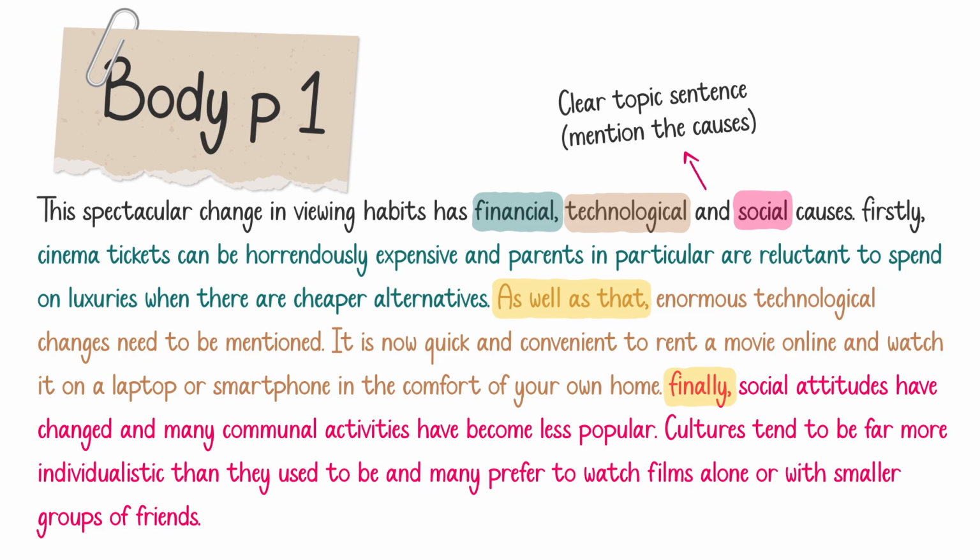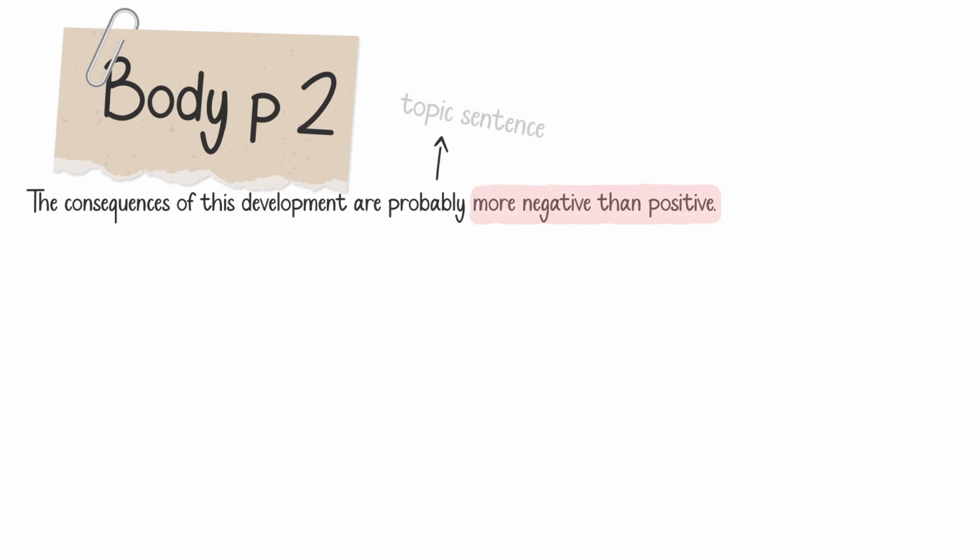Now, I'm going to write the second main body paragraph, and as I said, I'm going to say that it is more negative than positive. So in your topic sentence, you should definitely write that it is more negative than positive. The consequences of this development are probably more negative than positive. All right? More negative than positive.